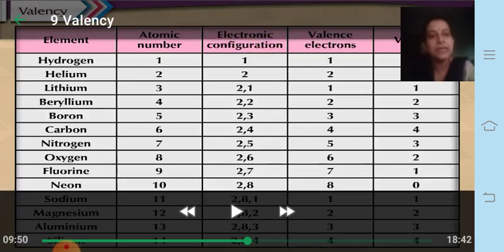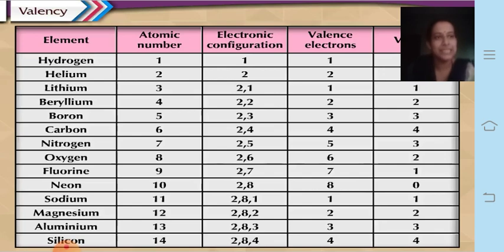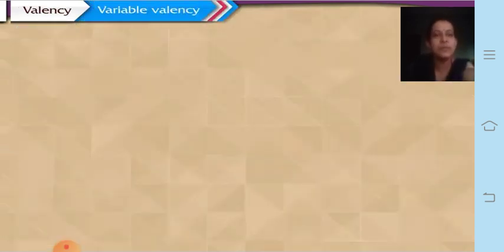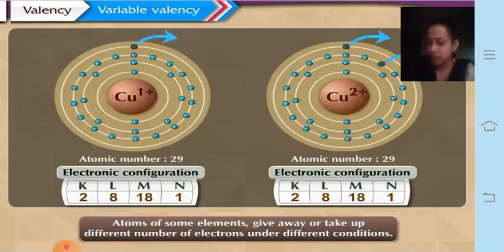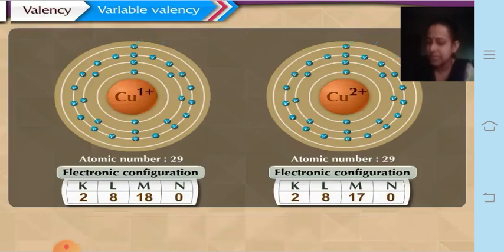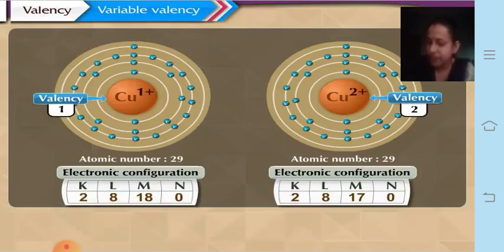Now let us see what is meant by variable valency. Variable valency is nothing but certain elements have different valencies under different conditions. The atoms of some elements give away or take up a different number of electrons.